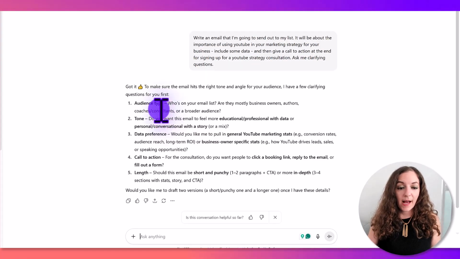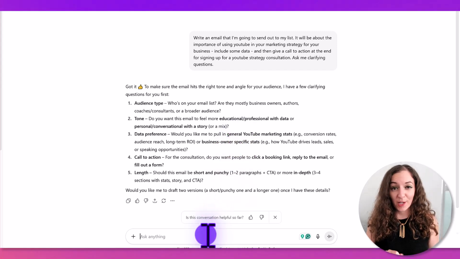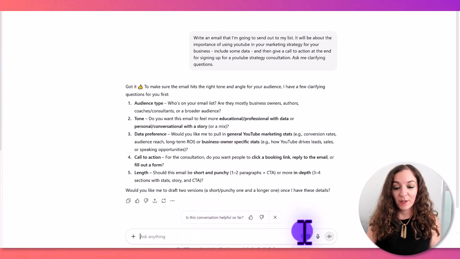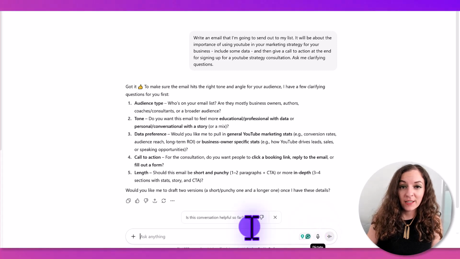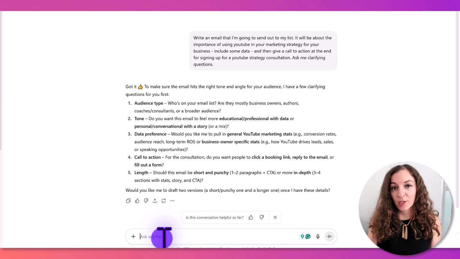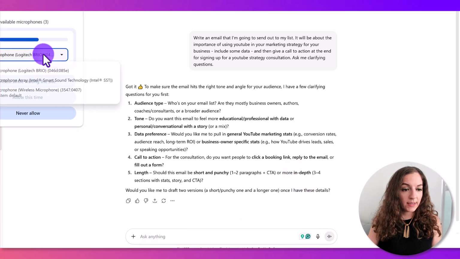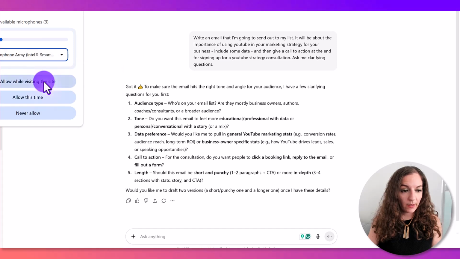You can see here, it's asking me about audience type, about tone, data preference, call to action, length, all this kind of stuff. So yes, you do need to spend a little bit of time and answer these questions, but they can be super fast. And you can even use the dictation so that it just types out for you to make it go faster. So let's try this out. I'm going to click on dictate. I'm going to select a different microphone from the one that I'm using to record right now.